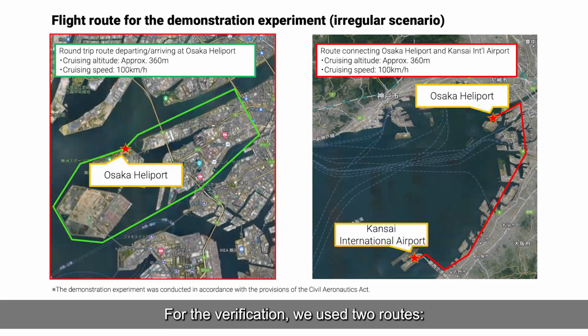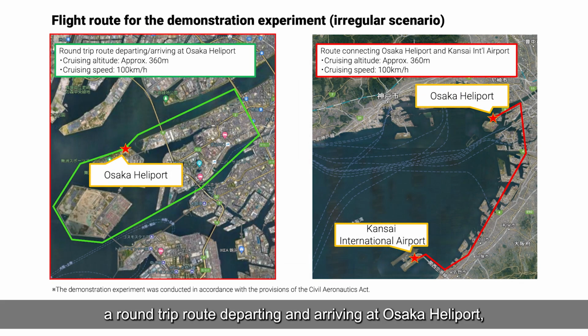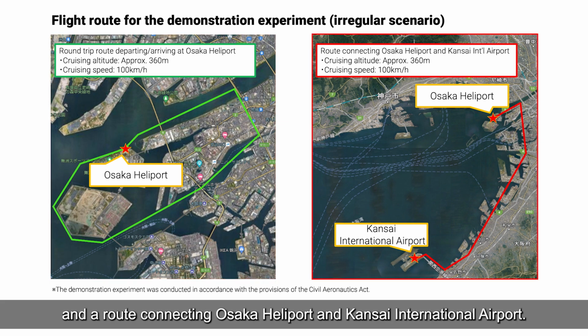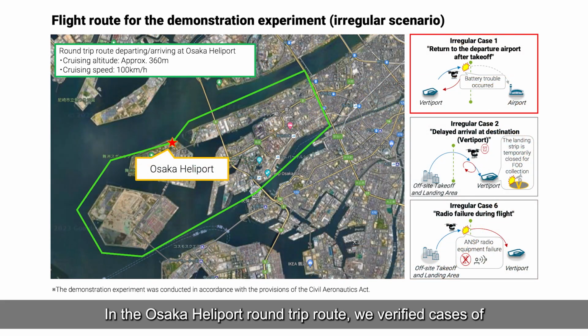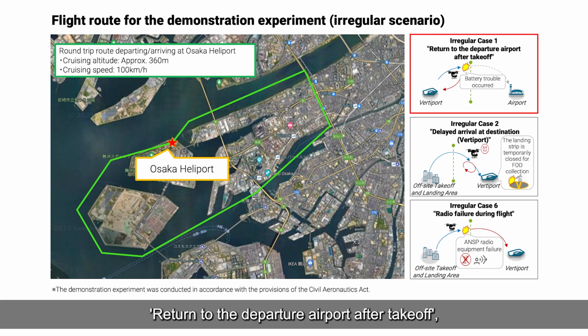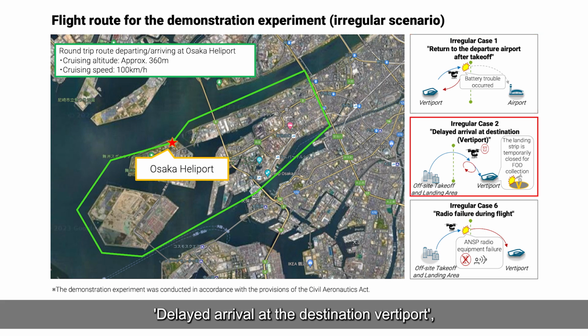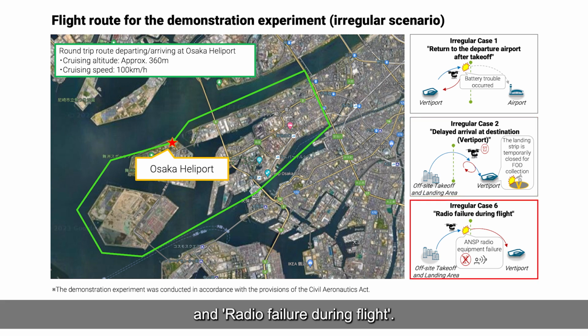For the verification, we used 2 routes: a round-trip route departing and arriving at Osaka Heliport, and a route connecting Osaka Heliport and Kansai International Airport. In the Osaka Heliport round-trip route, we verified cases of return to the departure airport after takeoff, delayed arrival at the destination vertiport, and radio failure during flight.